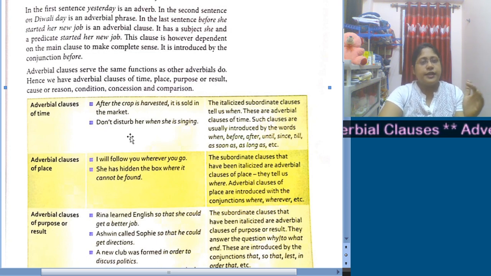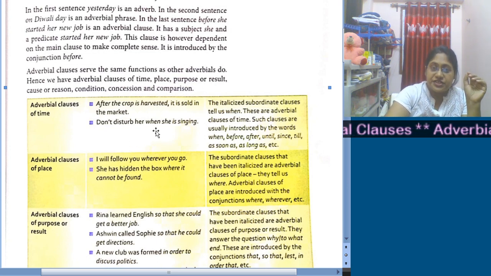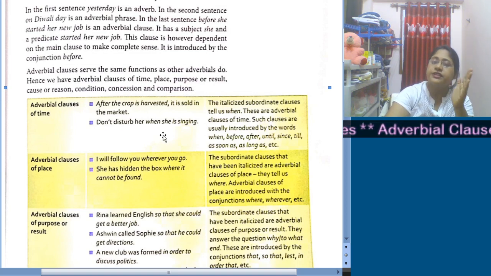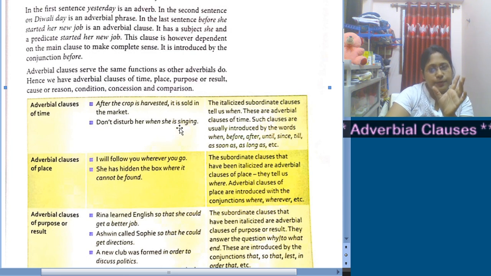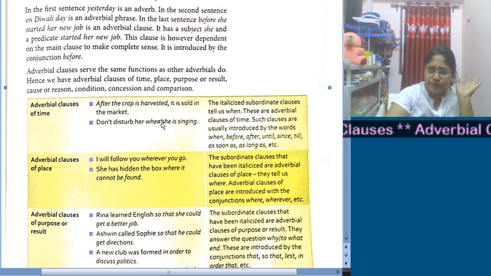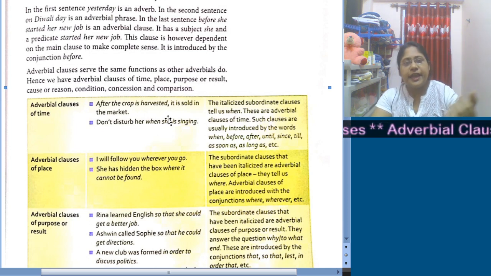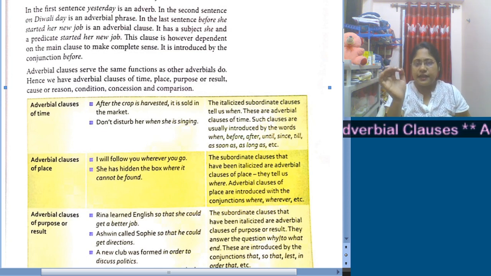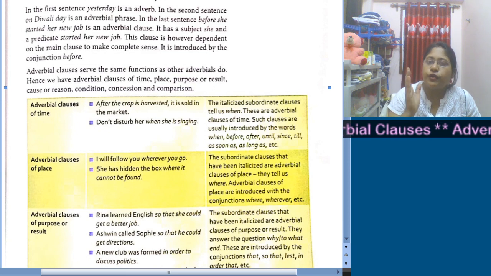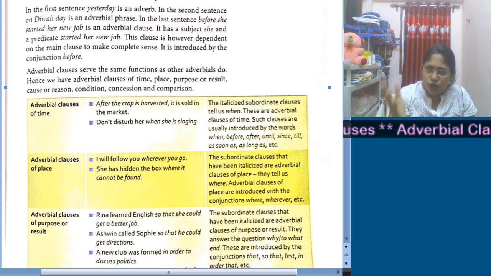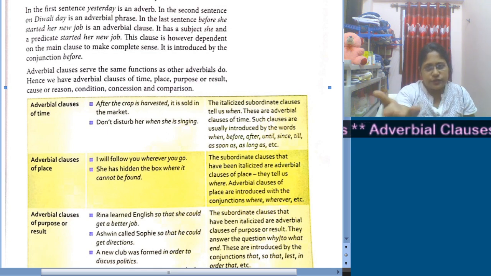Now next one, "Don't disturb her when she is singing." Now "when she is singing," this part is a subordinate clause, and the very word when introduces an adverbial clause of time. Whenever it is an adverbial clause of time, it will definitely have conjunctions like when, before, after, until, since, till, as soon as, as long as, and so on.